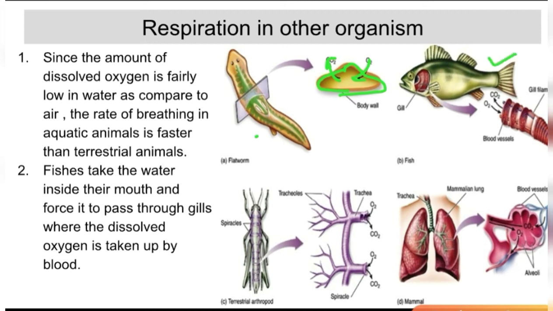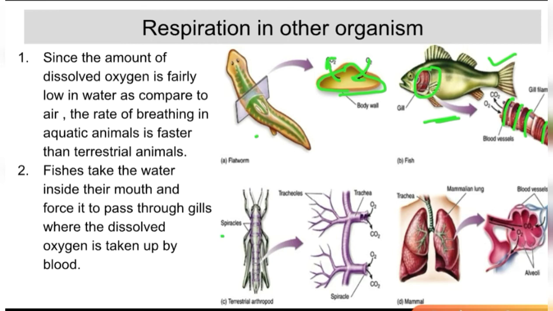Then in fishes, we have a respiratory organ which is called gills. In the gills we have this mechanism of exchanging oxygen through dissolved air present in the water. Because we know that fishes live inside the water. So the oxygen which is dissolved in the water is absorbed by the gills.